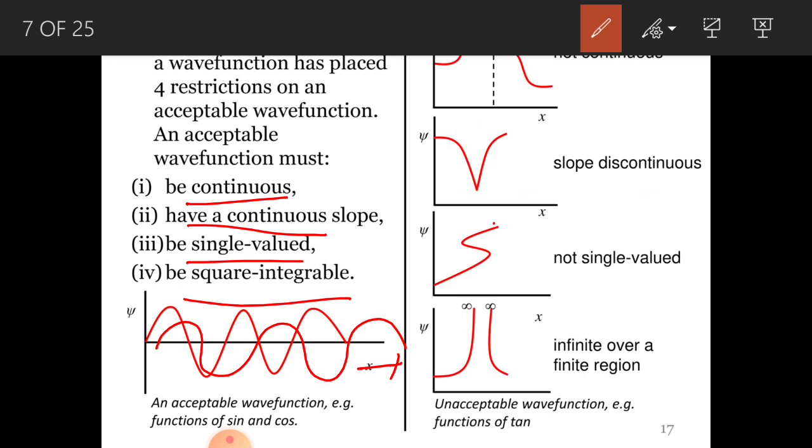So if you take a point, here you can see two wave functions, where psi is equal to 0, or even here, at these two points. Like this you can also analyze. So psi comes to be 0.5 or 0.25 like that. Infinite, you can see that infinite range, so it is not acceptable. So these kinds of functions are not acceptable.